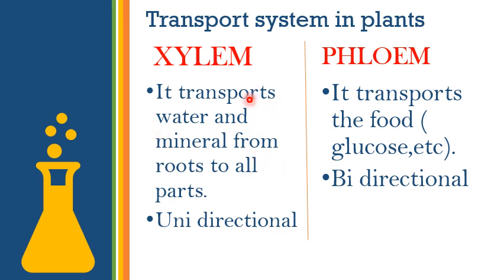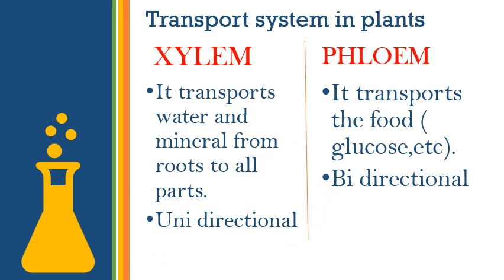It transports water and minerals from roots to all parts. Okay, it means it transports water and minerals from the roots. We know that the soil, the root has water and minerals. Roots have water and minerals. So it transports that, and it is unidirectional. It means it can go only upside, it cannot go downside. So it can transport only upside. That's why it is known as unidirectional.